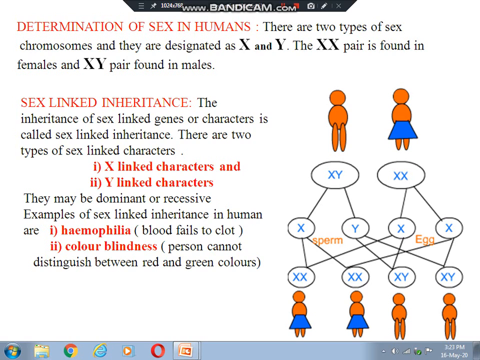Now, the inheritance of sex-linked genes. Inheritance means transfer. Inheritance of sex-linked genes or characters is called sex-linked inheritance. Sex-linked inheritance is of two types, X-linked characters and Y-linked characters. They may be dominant or recessive.